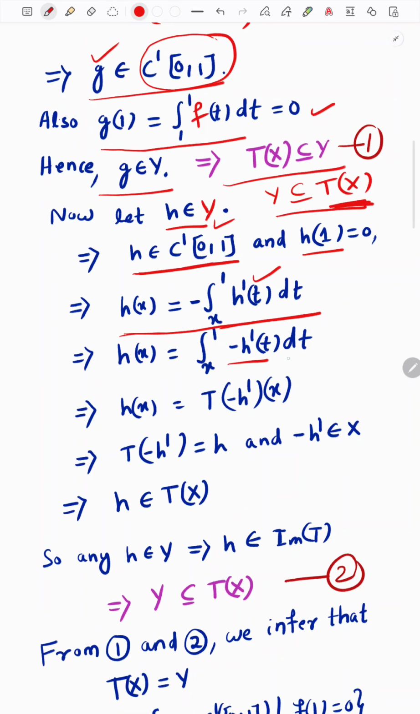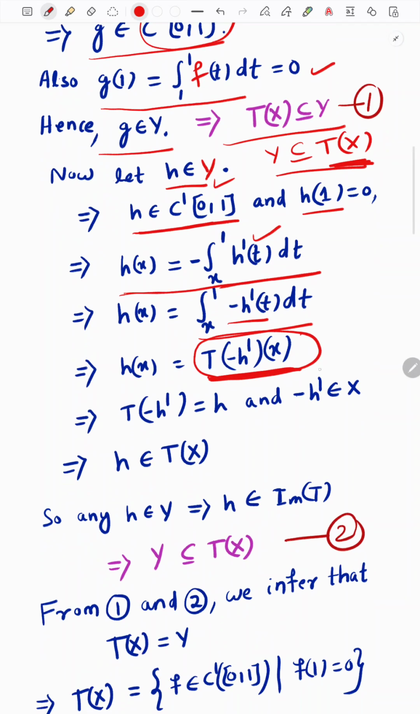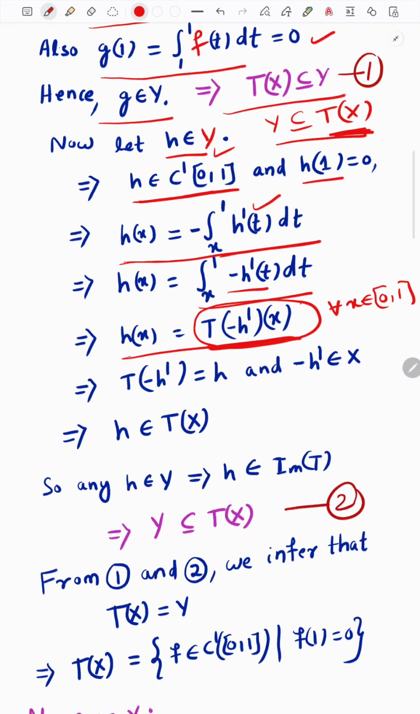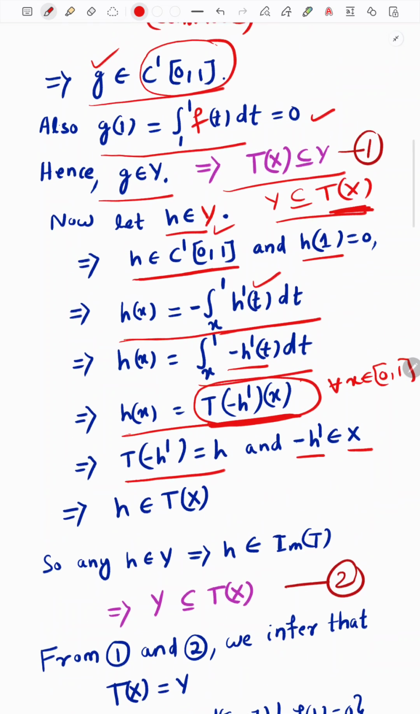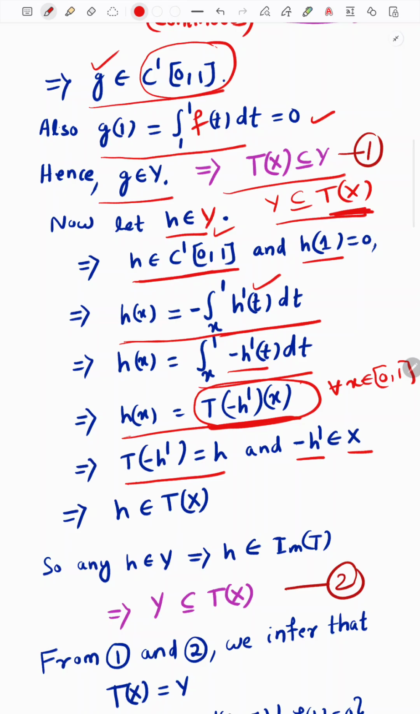This expression can be written in the operator form, because it is the definition of the operator T. So this relation is true for all x belonging to the closed interval [0,1]. This implies T of minus h dash is equal to h, and we know that minus h dash belongs to X. Why? X is the space of continuous functions. We know that h belongs to C1. C1 means its derivative is also continuous, so h dash is continuous, so the negative of h dash is also continuous, therefore it lies in this space.